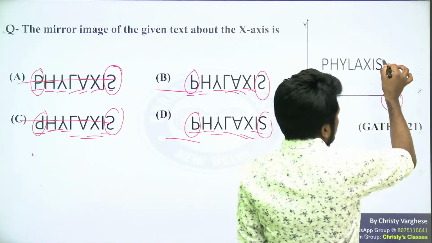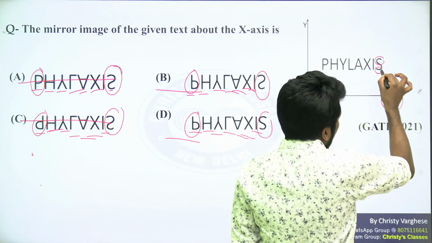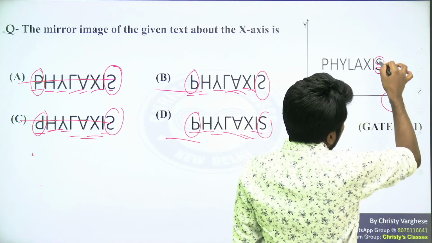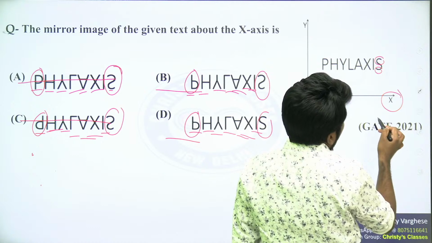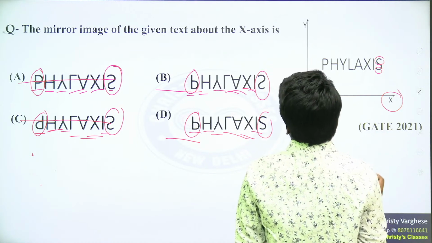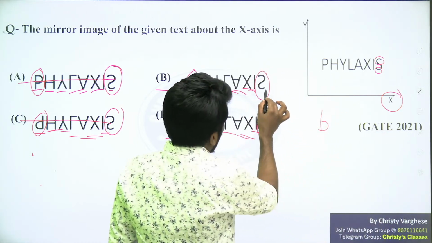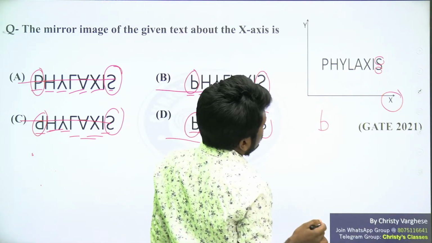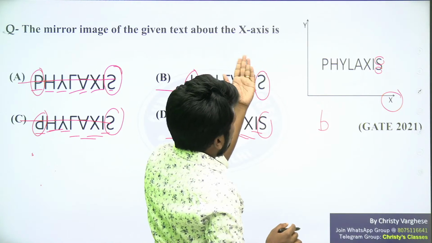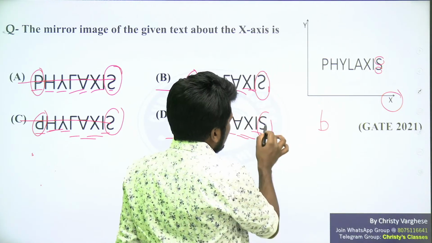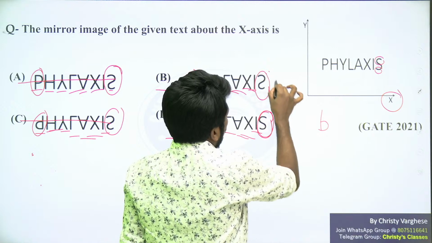So this is a short one. This is a long one. So definitely when you flip it, the short one should be down and the long one should be up. That is the flipping that will happen. And here the problem is there is a horizontal flipping also. That is totally wrong. It should be like option D, not option B.